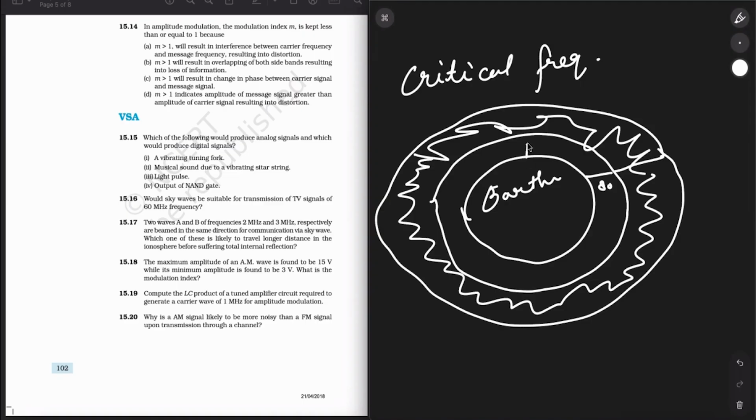As a signal goes through sky waves, it gets reflected by the ionosphere and comes back to the surface of the Earth. But if the frequency does not match the required frequency for sky waves and exceeds the critical frequency, as in this case, then it cannot reflect back. So this frequency is less than the critical frequency, but over here a wave whose frequency was greater than the critical frequency did not reflect back to the surface of the Earth. It just went through the ionosphere. So that is why the critical frequency is important in the sky waves concept.